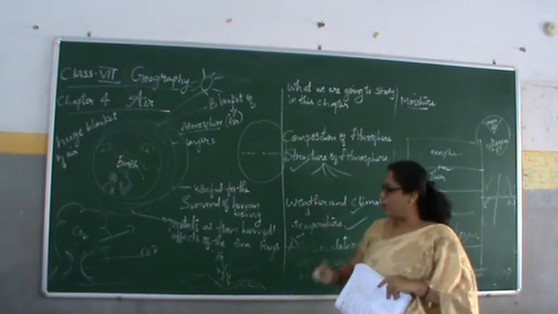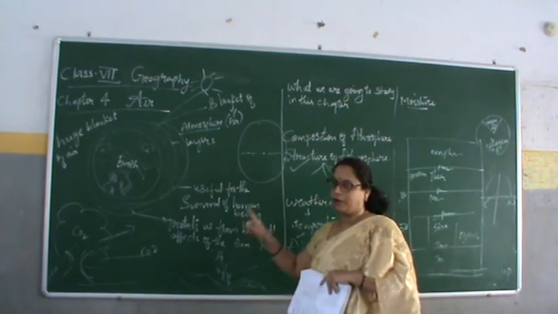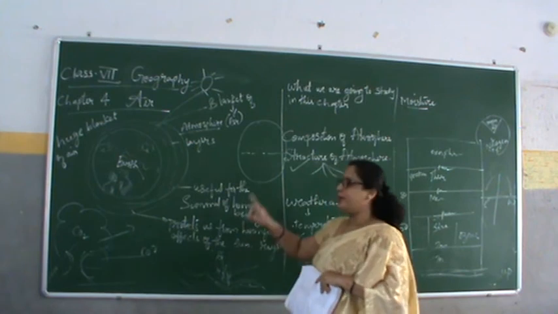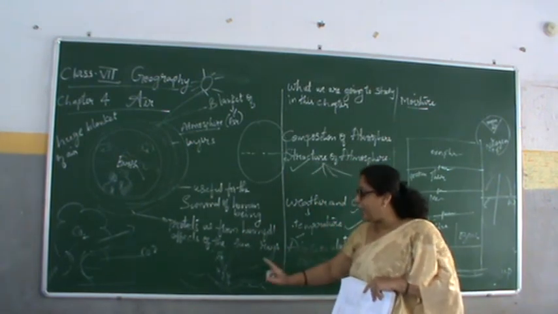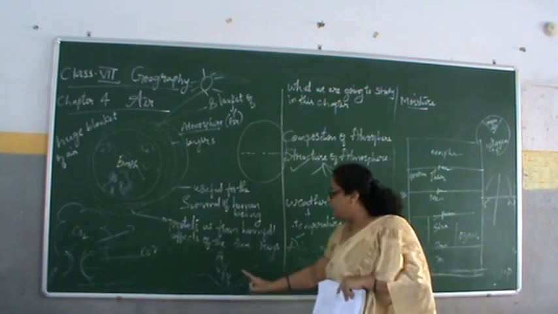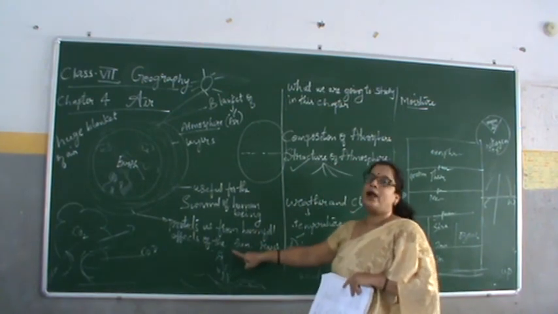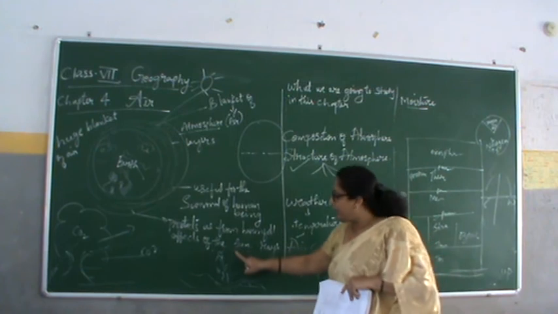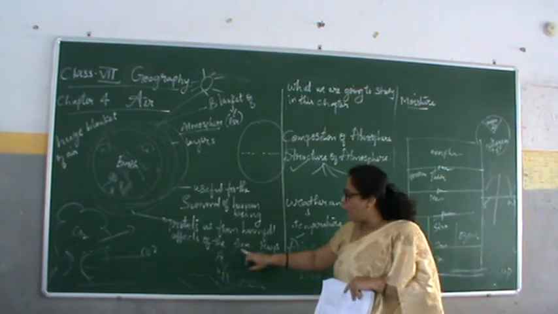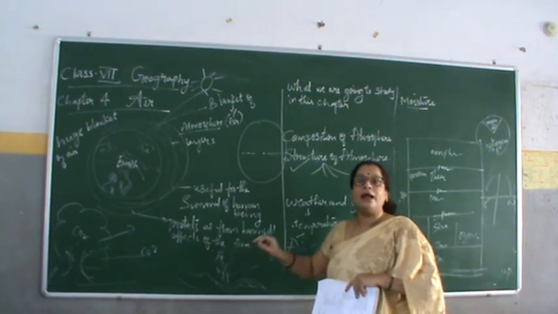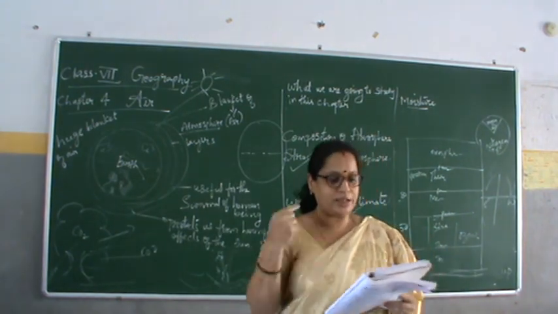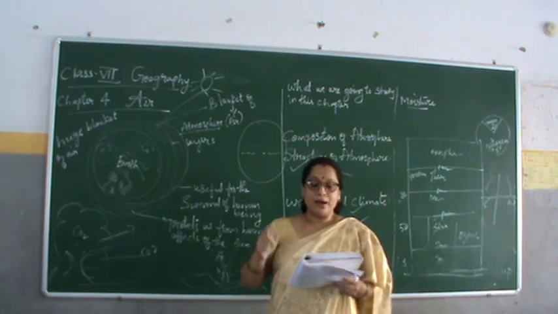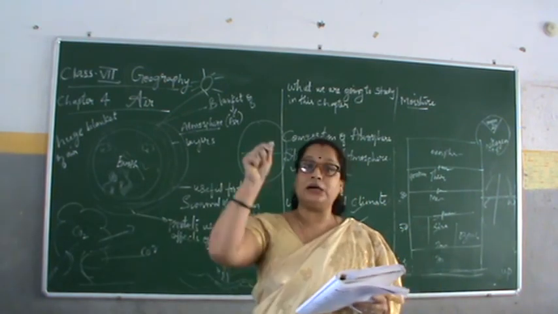Yes, in the water cycle, what happened? The sun's rays fall, water gets heated, and the vapor goes and touches the clouds with the help of the air. The help of the air is very important. With the help of the air only, it touches the cloud and the tiny droplets fall down. That procedure is known as precipitation, which comes down to the earth.